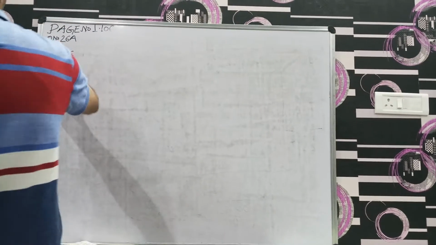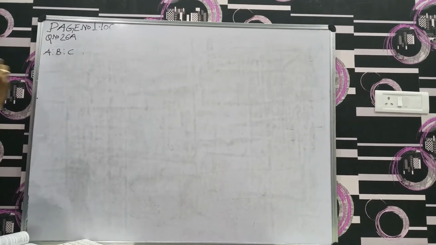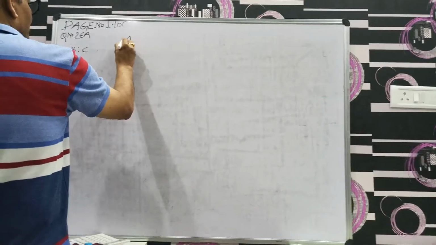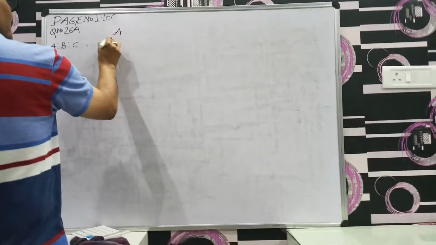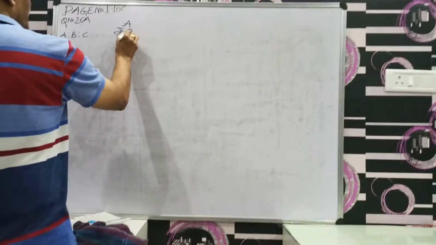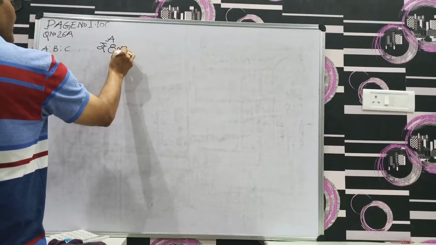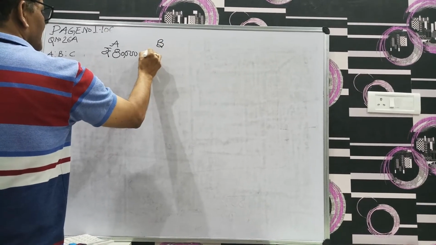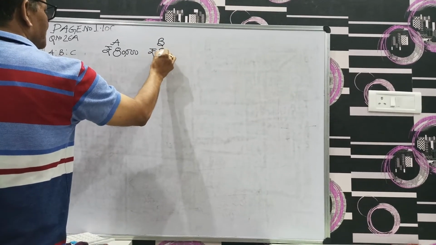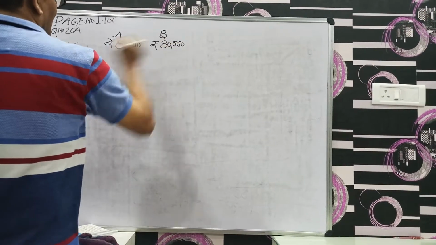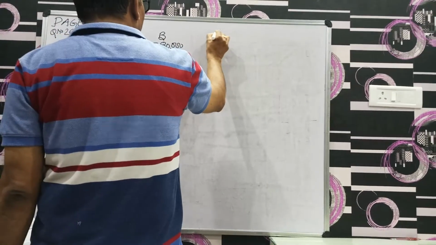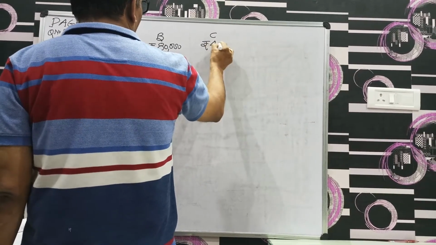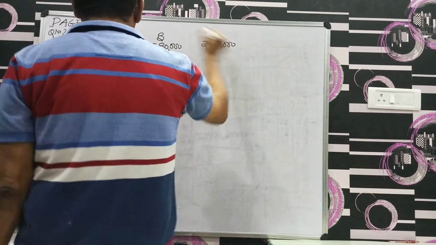Here we are having A, B, C. They are the partners. A contributed capital of rupees 80,000. B also contributed capital of rupees 80,000. And C also contributed a capital of rupees 40,000. This is the capital contribution by the partners.